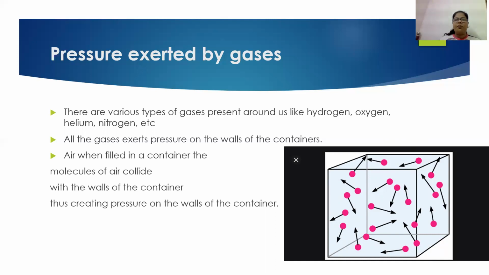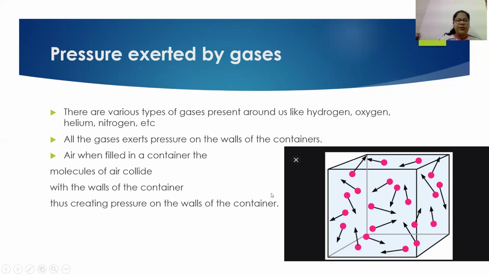Now these air molecules are moving randomly. When these air molecules move randomly inside any container, they will start applying force on the walls of the container, as you can see in this picture.